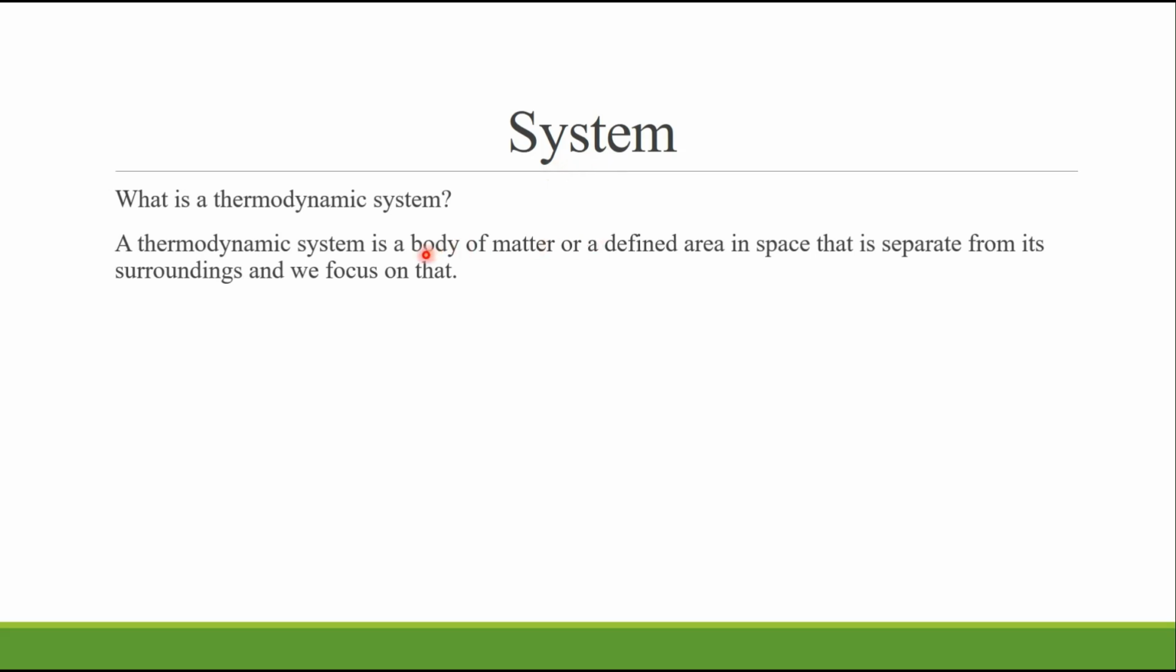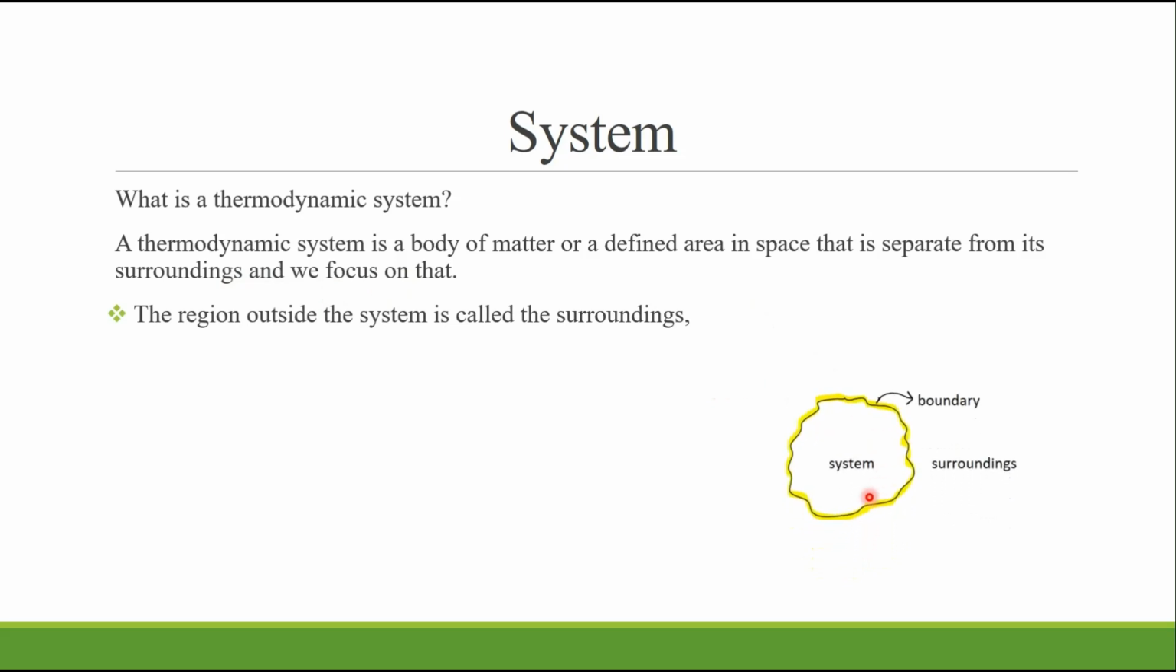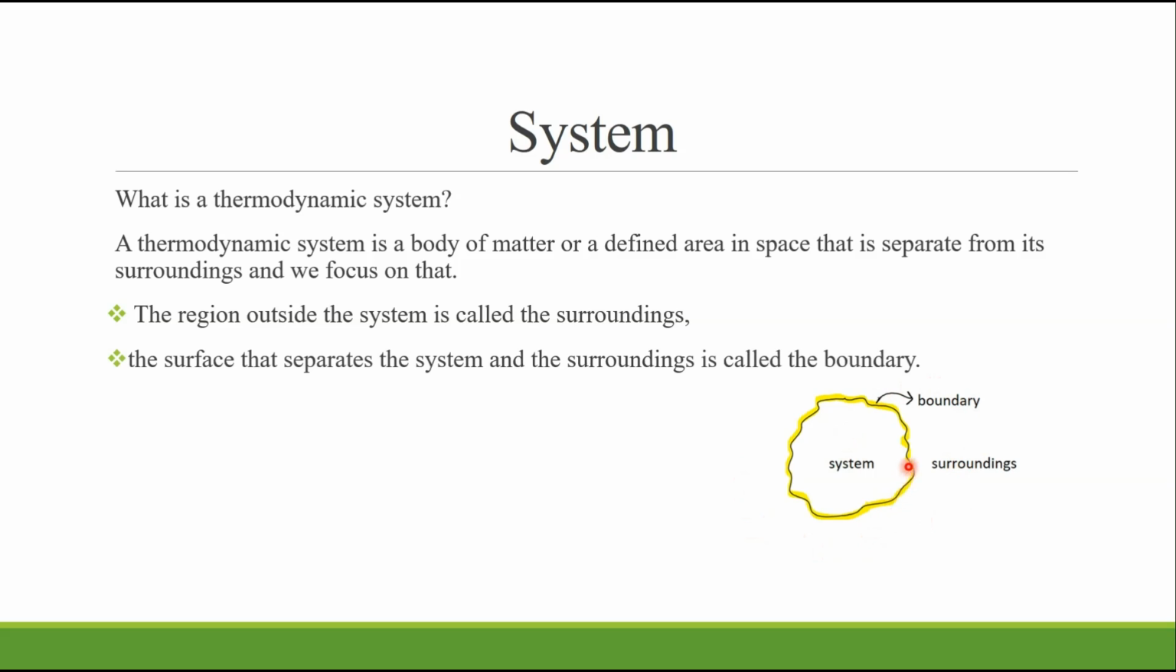A thermodynamic system is a body of matter or defined area in space that is separate from its surroundings, and we focus on that. In other words, this system is a part of the world that is selected for the direct study of thermodynamic properties. The region outside the system is called the surroundings, and the surface that separates the system and the surroundings is called the boundary. Thermodynamic systems are classified into three types based on how they interact with their surroundings: open system, closed system, and isolated system.